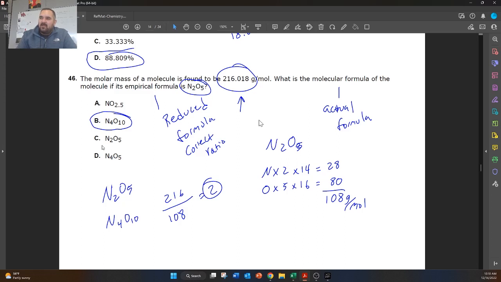And we can cancel answers out. So answer A is incorrect because it doesn't have the correct ratio. Answer C does have the correct ratio, but it doesn't have the correct molar mass. The molar mass here is 108. We just calculated it. And then this one also doesn't have the correct ratio. So B is the only answer here that works.